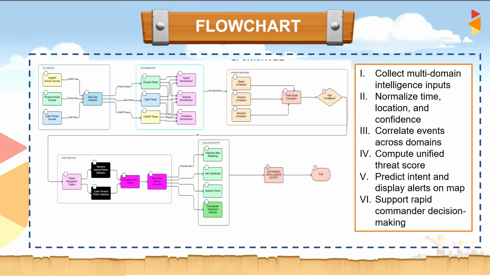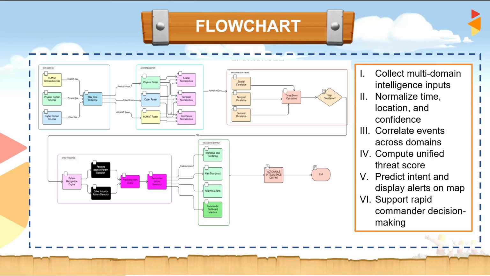This is the flowchart. The first step starts with data ingestion. The MDAD system starts with data ingestion from three independent intelligence domains. All this raw data collected is unstructured and incompatible. So the next step is data normalization, which starts with the parser. Each parser extracts only the relevant intelligence signals.